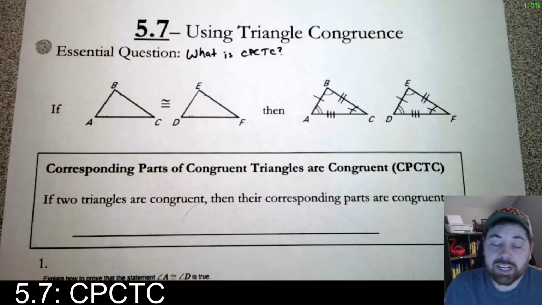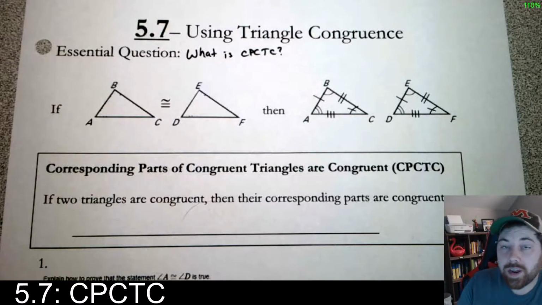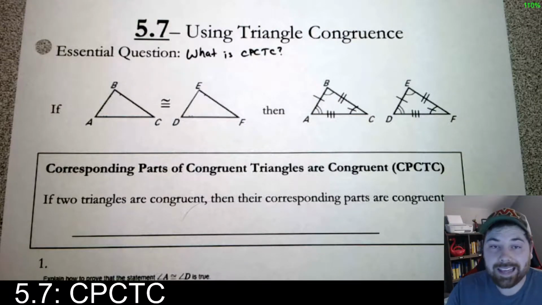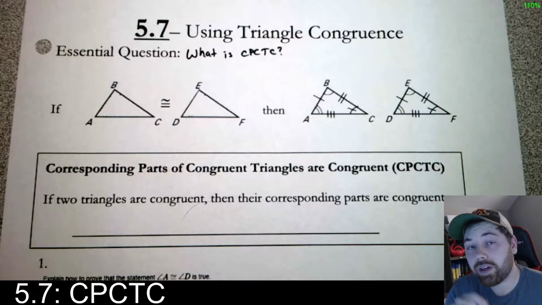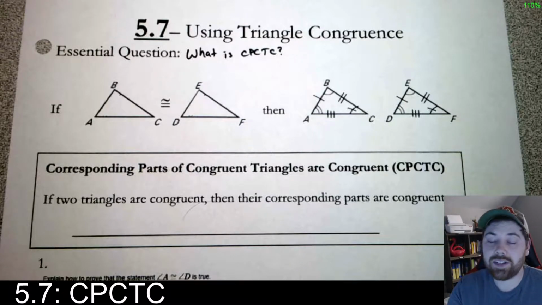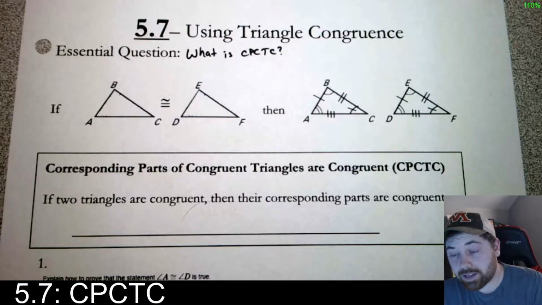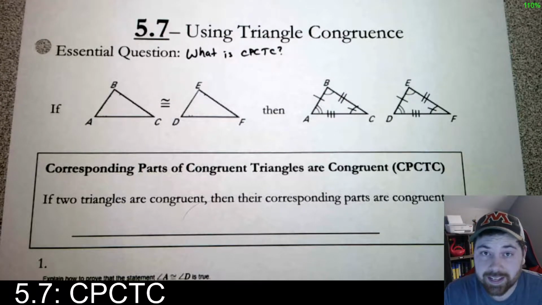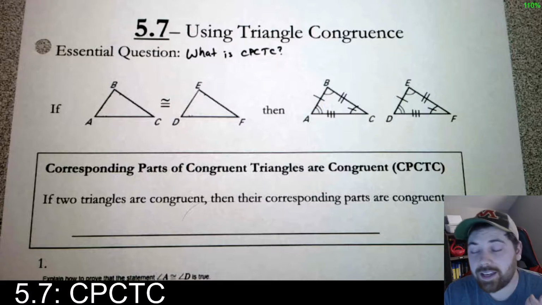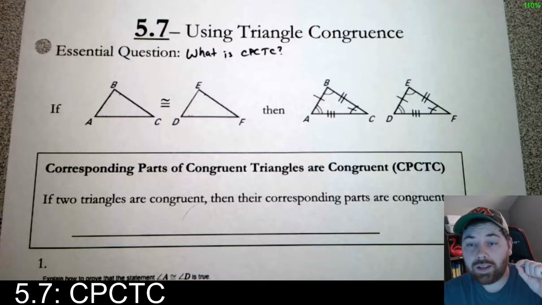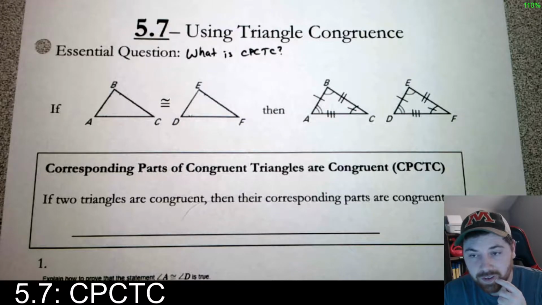This whole chapter we talked about that if we wanted to show that two triangles were congruent, we would take all 6 parts, all 3 angles on both triangles and all 3 sides, and show that every single pair is congruent. So the 6 things you have to do, 3 angles, 3 sides. And we found 5 different tricks on how you can do that shorter. We have SAS, SSS, AAS, ASA, HL. I think that's all 5. And those 5 tricks allow us to get to congruent triangles easier, okay?